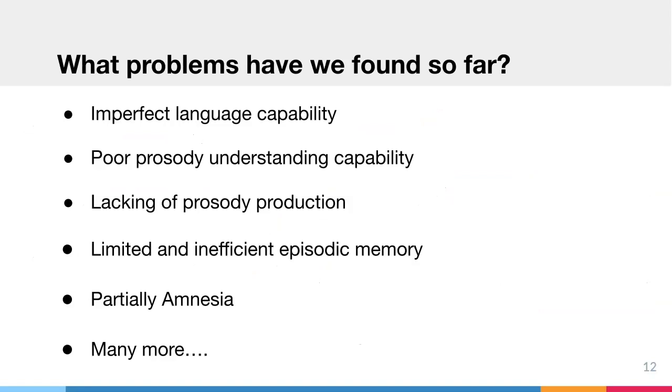To conclude, I've described some issues of the current conversational AI system in terms of human neurobiology. There are at least five problems that we have discovered. The first one is imperfect language capability, then poor prosody understanding, lacking prosody production, and limited and inefficient episodic memory. And maybe I can say it is like partial amnesia. And there are actually many other issues in AI, like lacking common sense, lacking generalization, and also if we have all this stuff, it's very difficult to orchestrate all the systems into a single system.